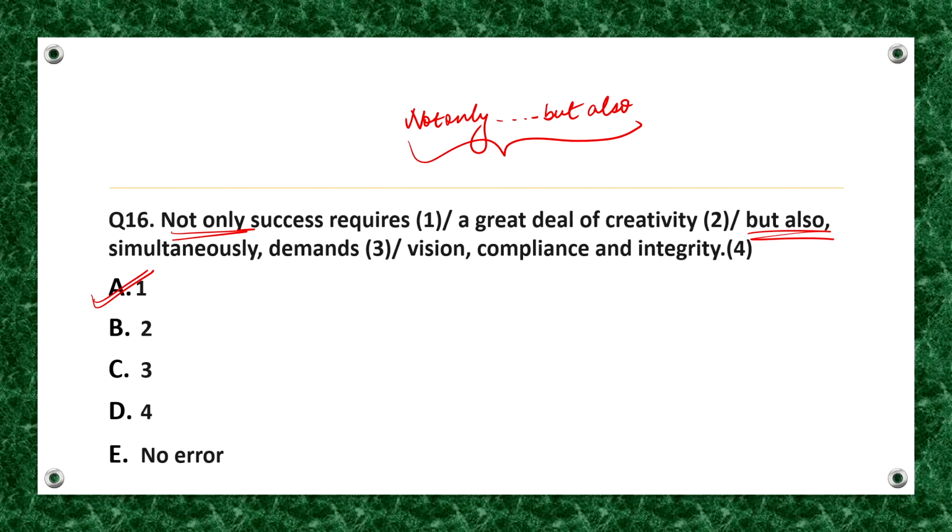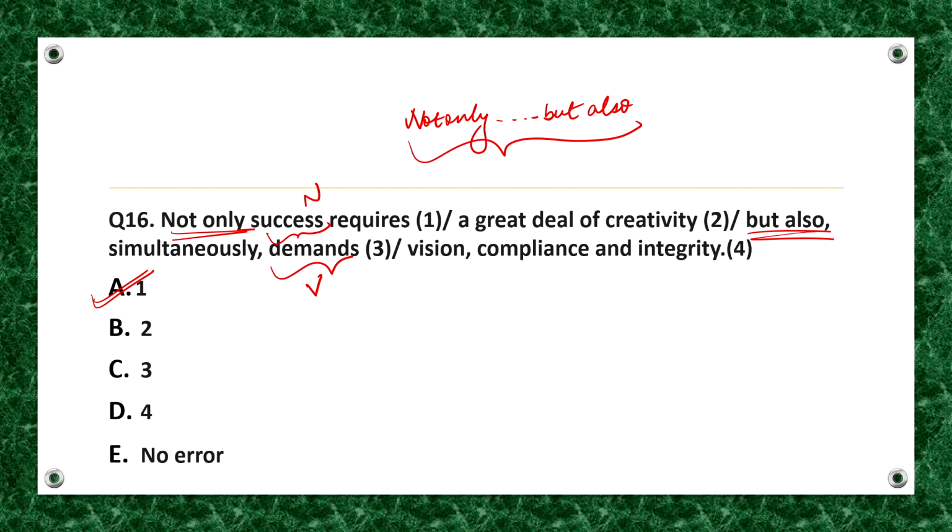Always remember that it is followed by the same parts of speech. Now let us check the given sentence. First we check for but also. Here after but also a verb is coming. Demands is what? It is a verb. So clearly after not only also a verb should come for them to have the same parts of speech, but here after not only, success is coming, which is a noun.